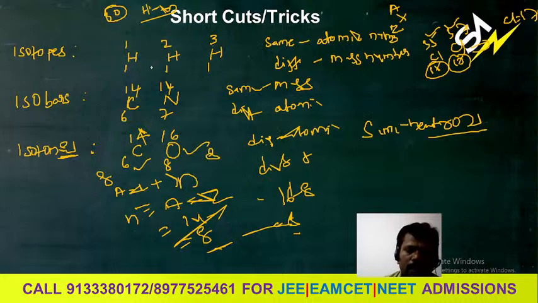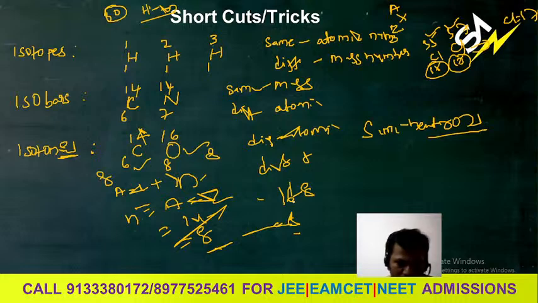So same atomic number means it is isotopes. Different mass number. Mass number is same but different atomic number, isobars. Same number of neutrons is called isotones. So in the examination they will give some pairs and ask which are the isotopes, which are the isobars and which are the isotones.